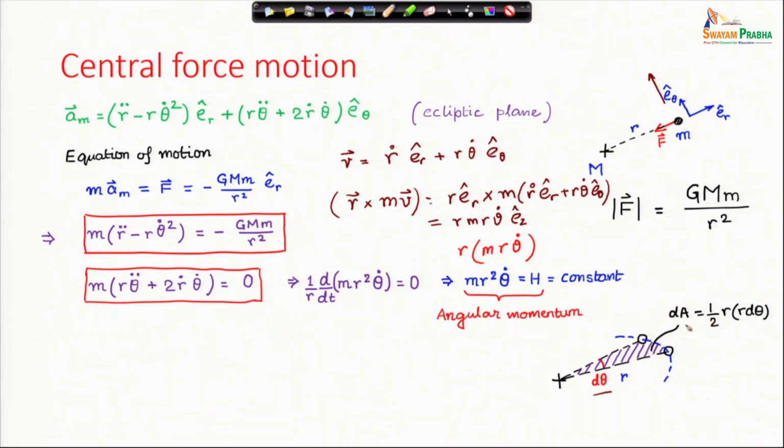The infinitesimal area swept is half the radius times r d theta. So, this is r d theta. Half radius times r d theta is the area of this triangle, and d theta means an infinitesimal change in angle. Therefore, the area of this roughly triangular region swept by this line segment is half r square d theta.